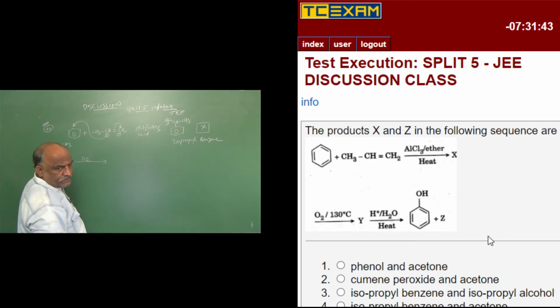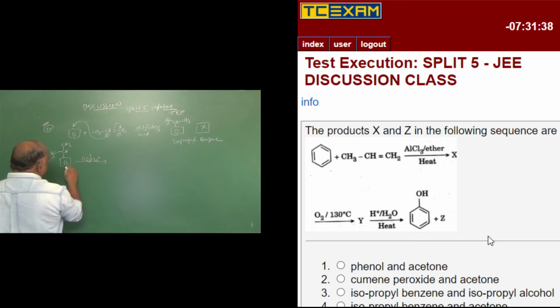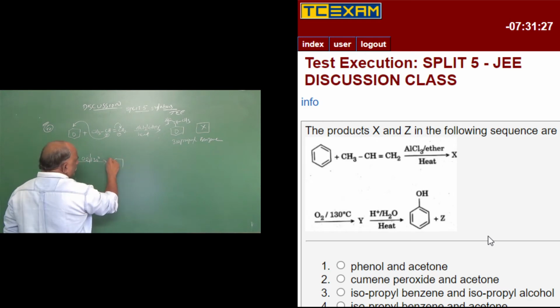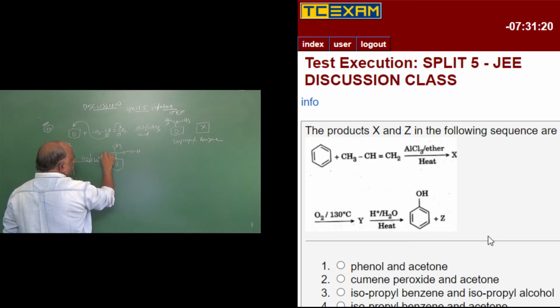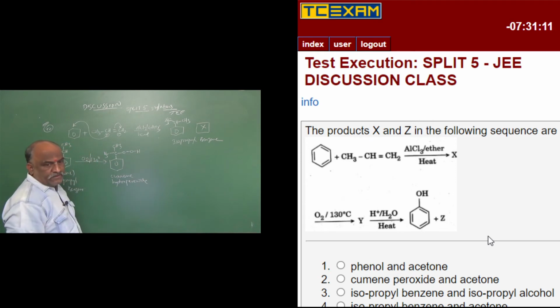Reaction with oxygen, temperature 130 degrees centigrade. It is also called cumene, or isopropyl benzene. Then the answer is this, which is called cumene hydroperoxide.